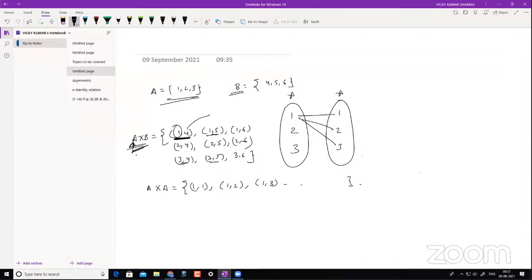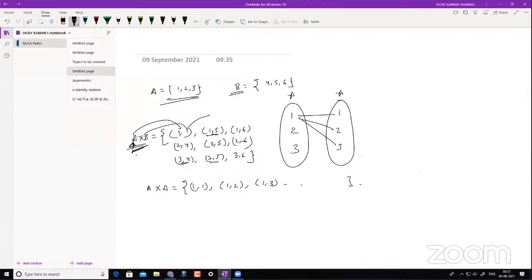Okay. So now this is something about Cartesian products of sets. And we understood here that for the elements X and Y inside this, it becomes very essential that you take the first element from here and the second element from here. Okay. So that is something we have to keep in mind.